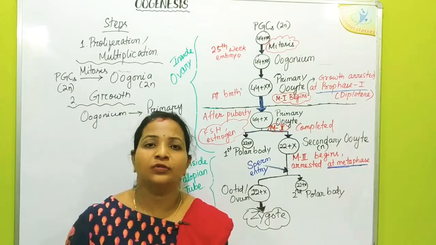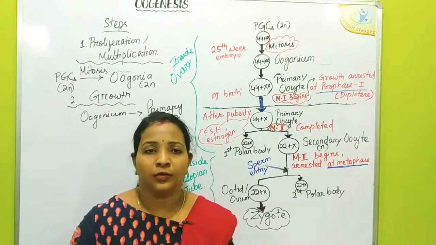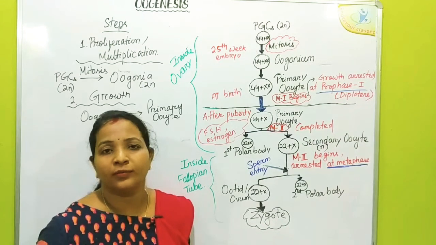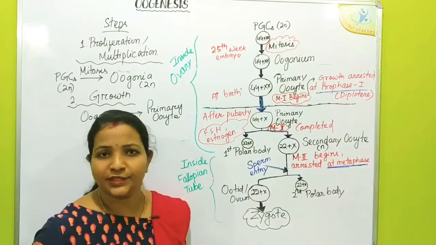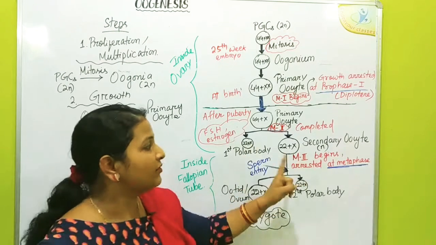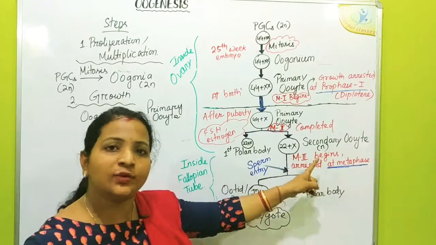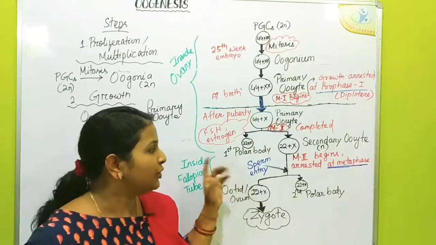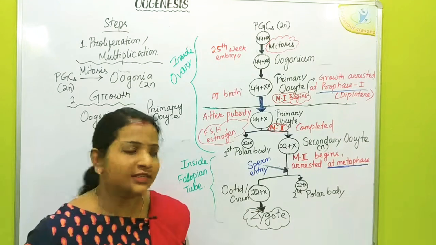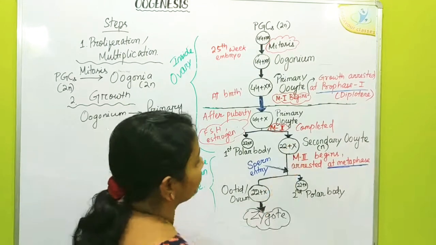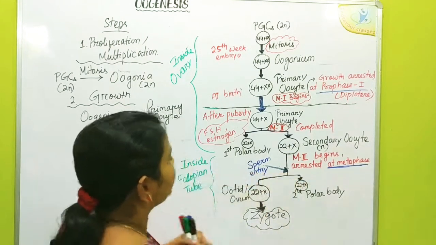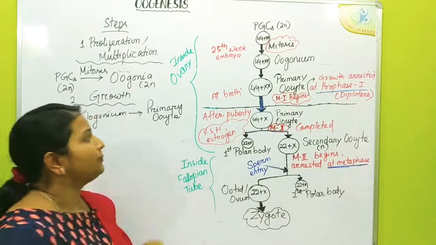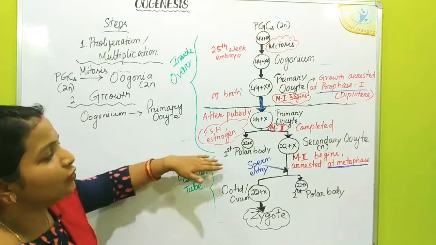It cannot afford multiple pregnancies, which is why we need only one ovum at the end of the oogenesis process. So here one functional secondary oocyte is produced and a non-functional first polar body is produced due to unequal cytoplasmic distribution. After that, what happens? Up to this step is completed inside the ovary.